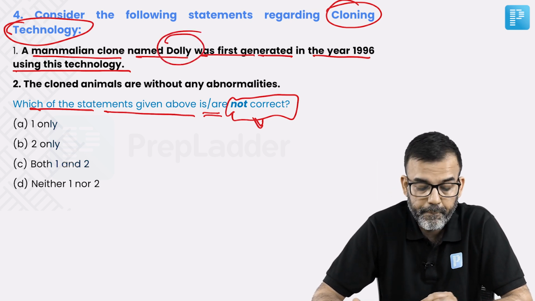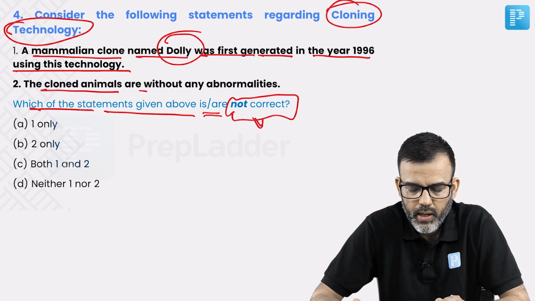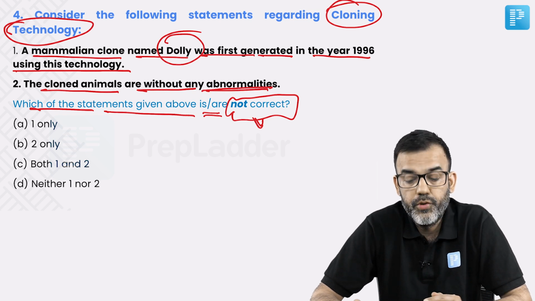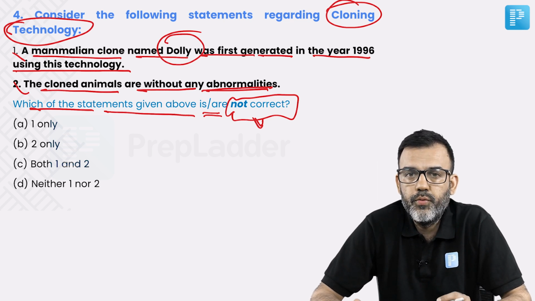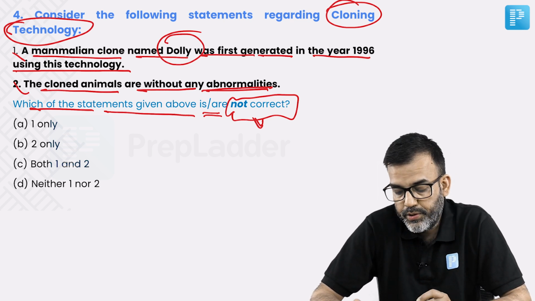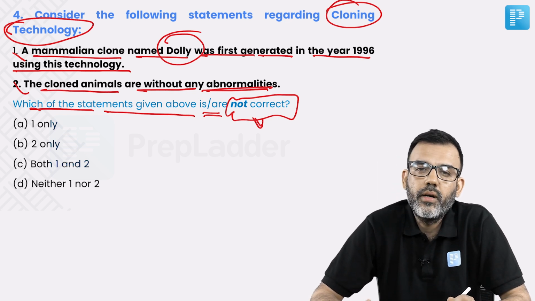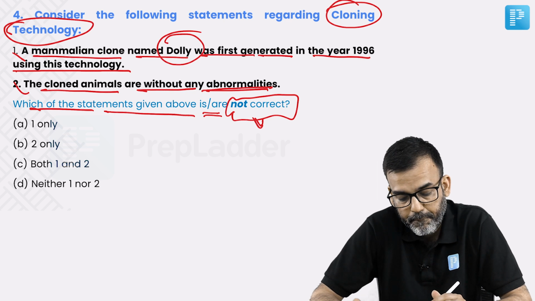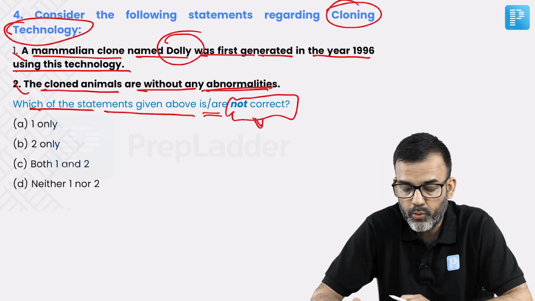The second statement is, the cloned animals are without any abnormalities. So Dolly, the first cloned sheep, was generated in 1996, and second, cloned animals are perfectly pure organisms with no abnormalities, and we have to choose the incorrect statement. Let's get into the explanation part.